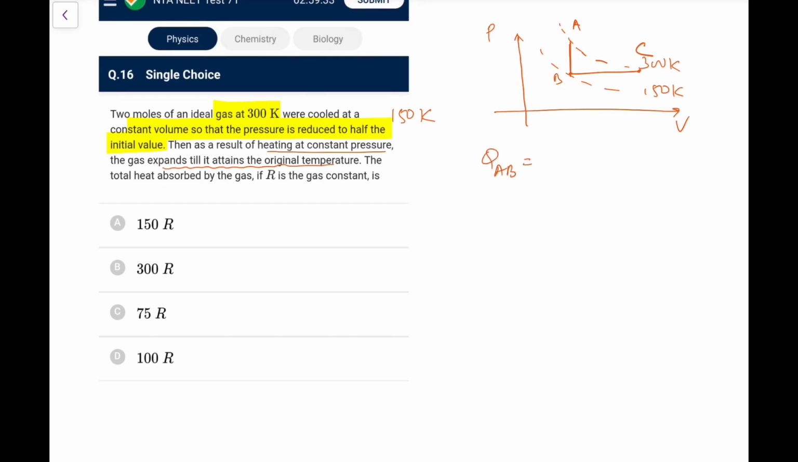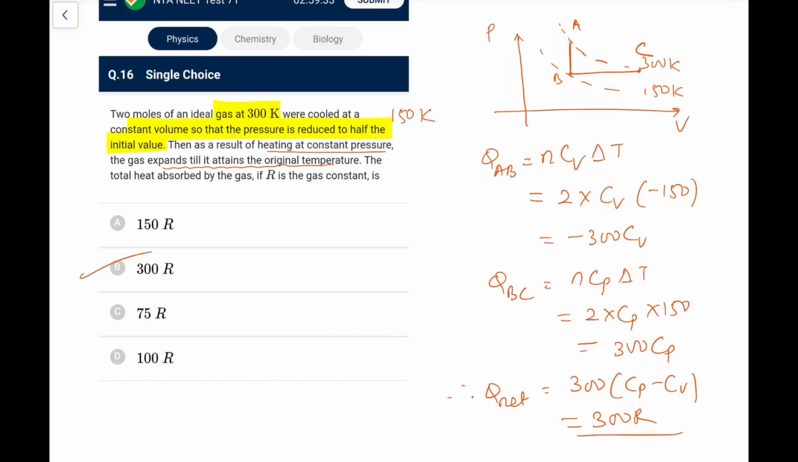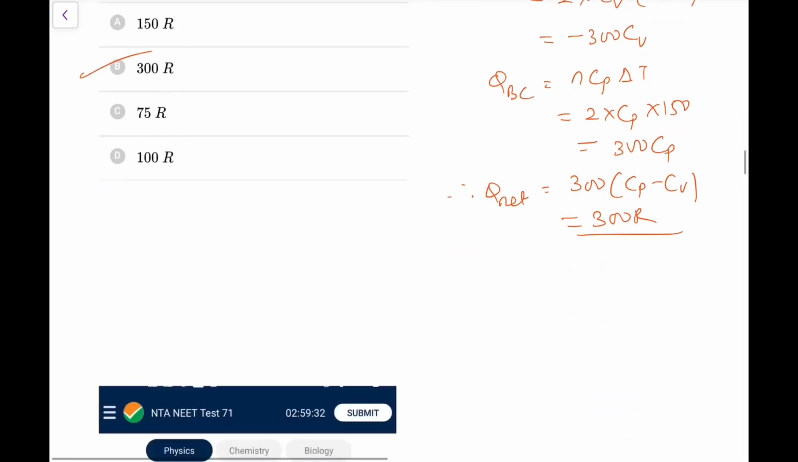So first of all, QAB would be n Cv delta T. That would be 2 into Cv into delta T, which is minus 150. So that is minus 300 Cv. And then QBC would be n Cp delta T. That would be again 2 into Cp into 150 change, that is 300 Cp. So therefore Qnet, if I add them, will become 300 into Cp minus Cv, which is same for all gases, which is R. So the net answer is 300 R, irrespective of whether it is mono or dia, it would be 300 R.